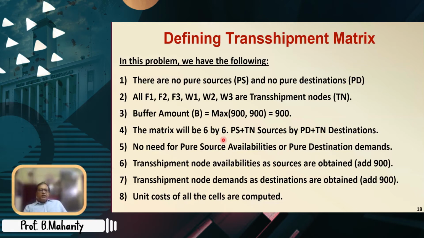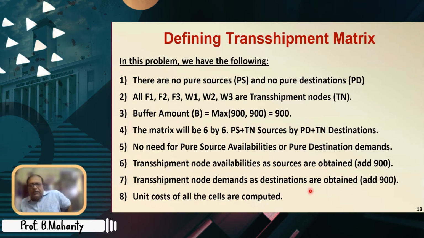The matrix will be 6 by 6, PS plus Tn sources by PD plus Tn destinations. No need for pure source availabilities or pure destination demands. Transshipment node availabilities as sources are obtained, that is add 900. Transshipment node demands as destinations are obtained, add 900.